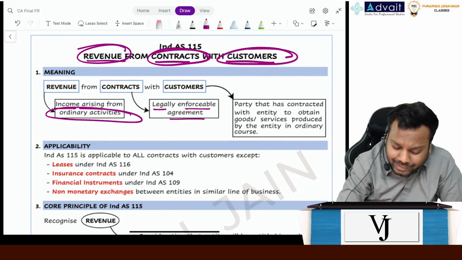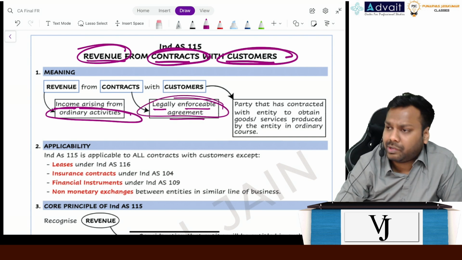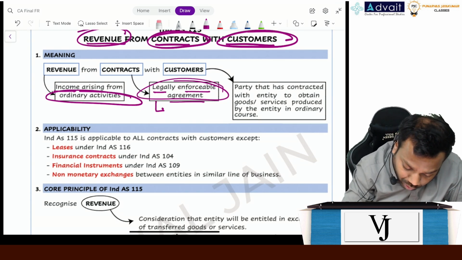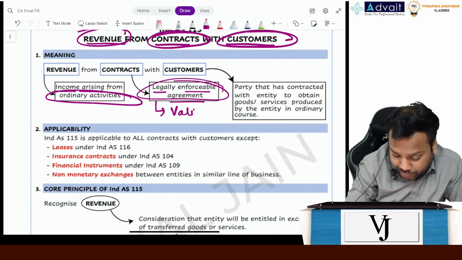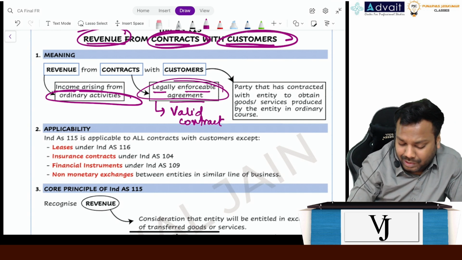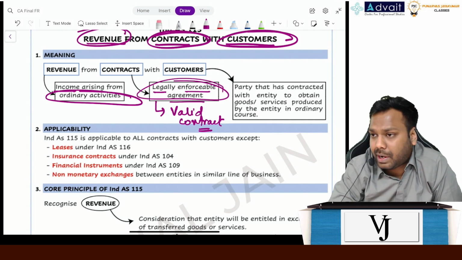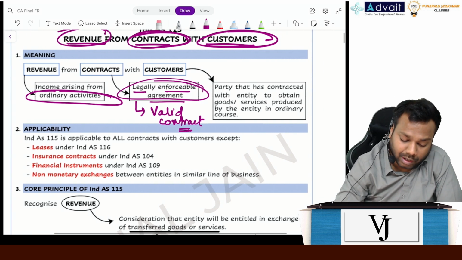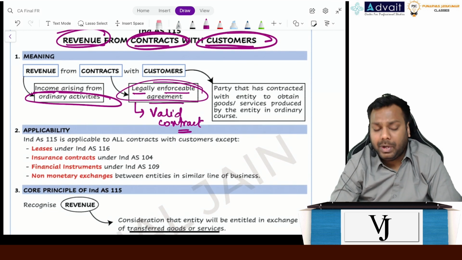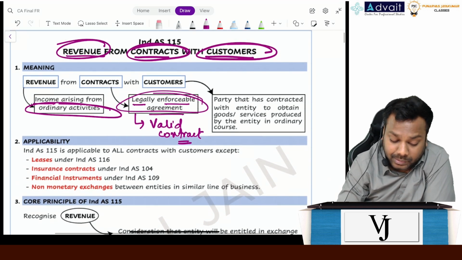What exactly is a legally enforceable document? We'll study it further in the next 5-10 minutes. But understand this contract should be a valid contract. What is the meaning of a valid contract is what you have to understand again, which we'll study in the subsequent part of the chapter. Now, coming to the third part of the meaning, the customers.